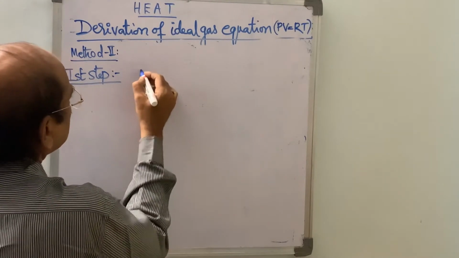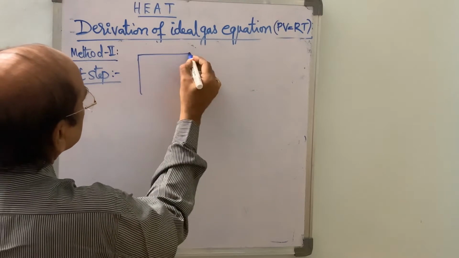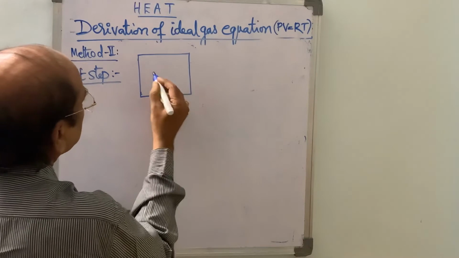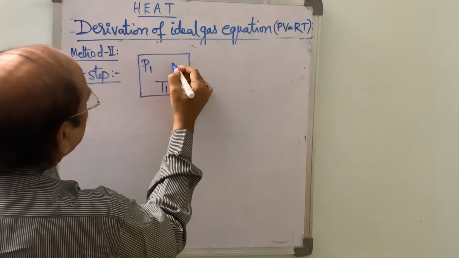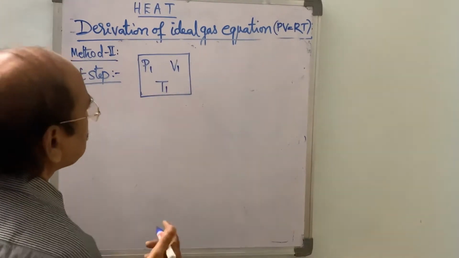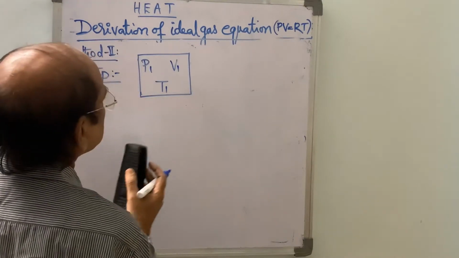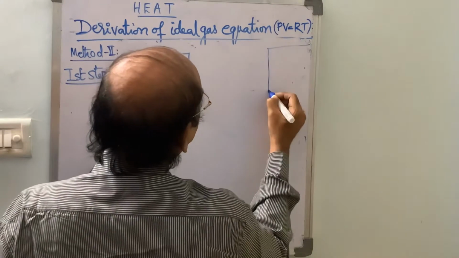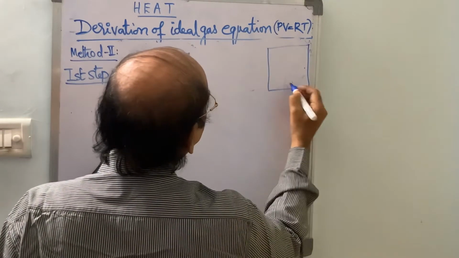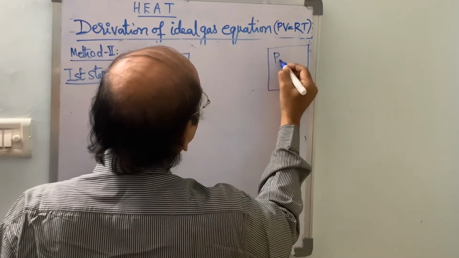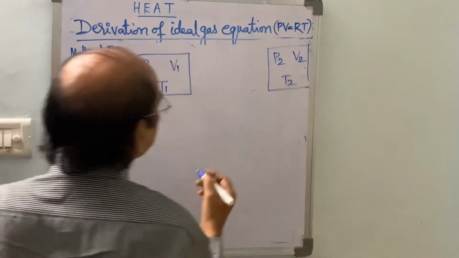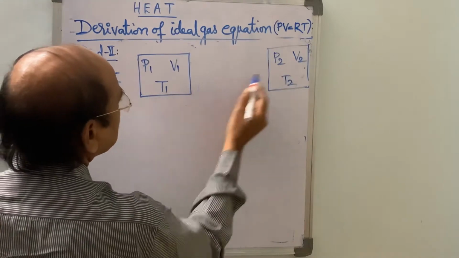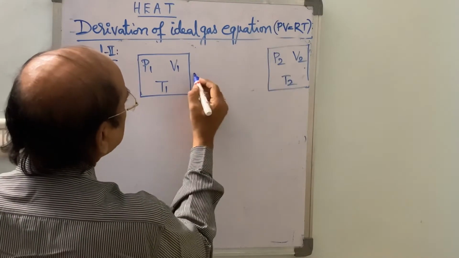Let us draw the rough figure. At temperature T1, let the pressure be P1 and volume be V1. And when we increase the temperature to T2, the pressure increases to P2 and volume increases to V2. So before attaining the final step, let there be an imaginary step.